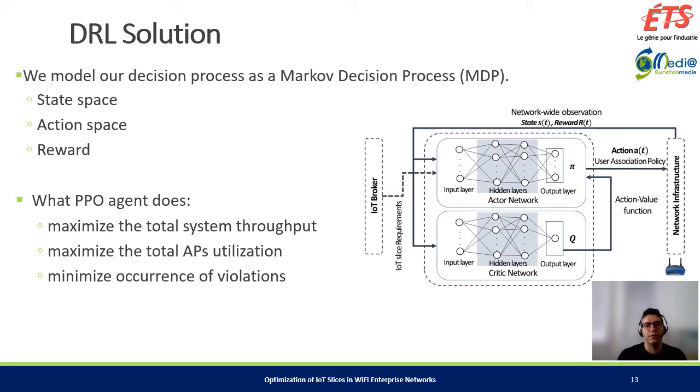So to maximize the reward function, the PPO agent needs to maximize the total system throughput, which guarantees high system throughput, and it has to maximize the total AP utilization, which guarantees high AP utilization and a low number of unmatched users. And it has to minimize the number of occurrences of slice requirement violations, which guarantees somehow the QoS requirements that we define in our slicing.